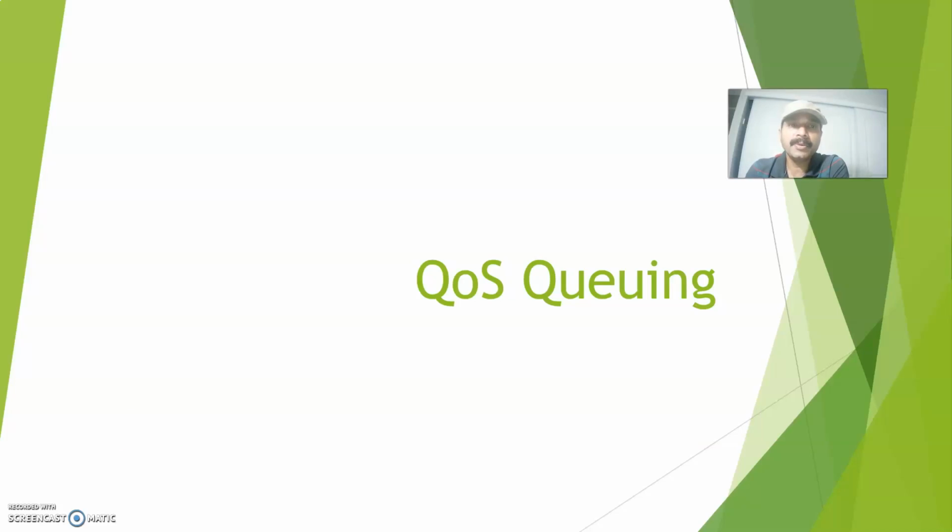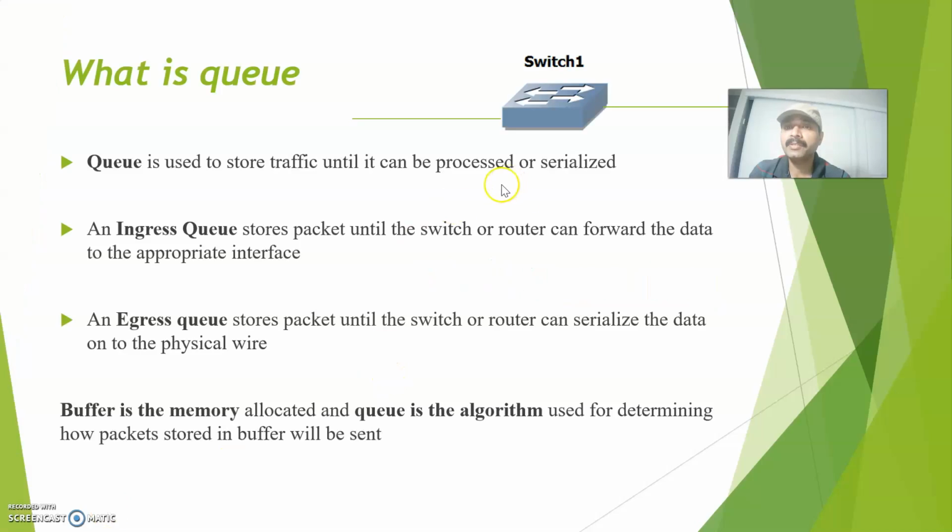And today the topic I'm going to discuss is QoS queuing. So what is QoS? QoS is quality of service, which is designed to increase the bandwidth and to reduce the delay, jitter and the loss in the traffic. So that is the purpose of quality of service. And what is queuing? Queuing is used to store traffic before it can be processed or serialized. So that is the purpose of a queue.